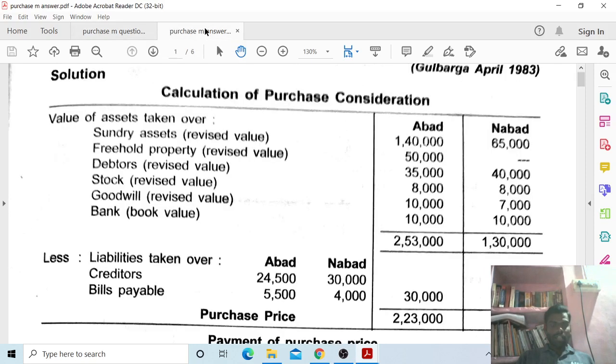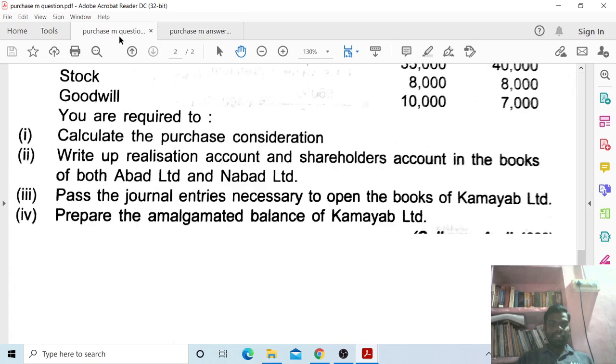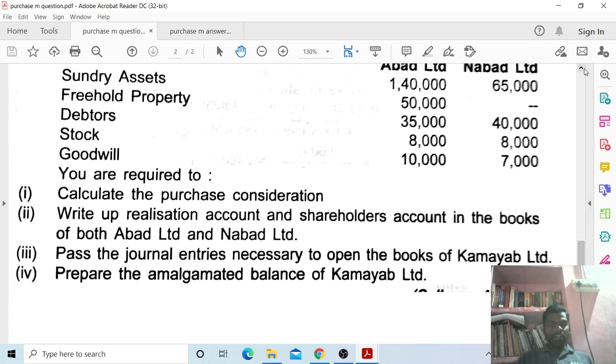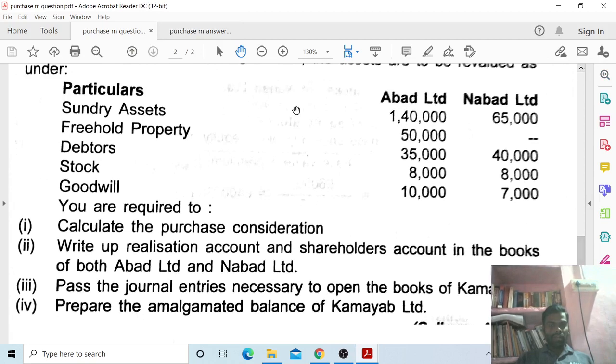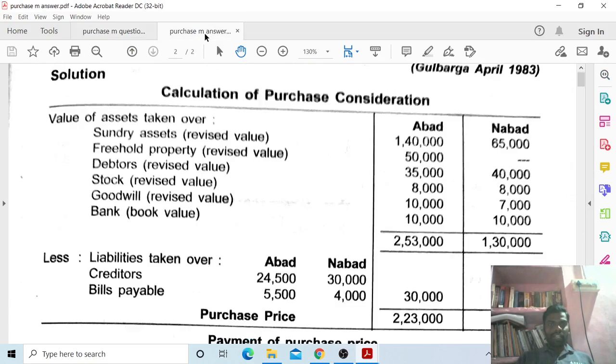Let us see the solution. First of all we have to do the calculation of purchase consideration of Abad Limited and Nabad Limited. So first we have to take valuation of assets taken over. See this question, valuation of assets taken over, the revalued assets taken over. So first, sundry assets.